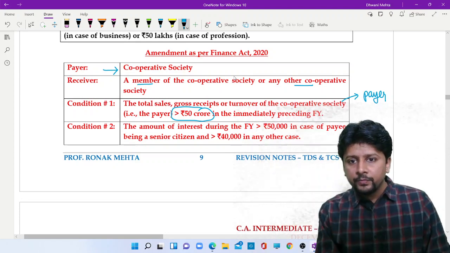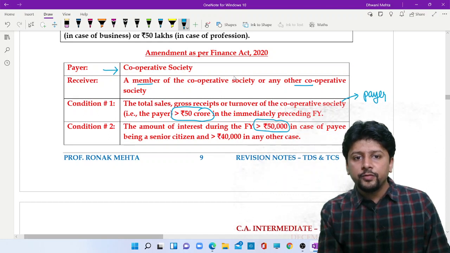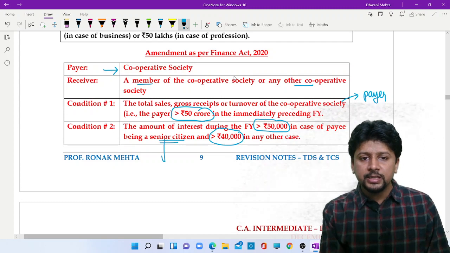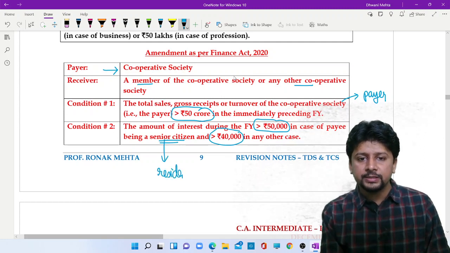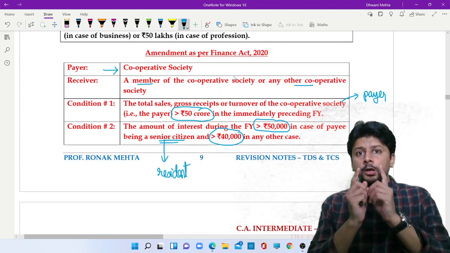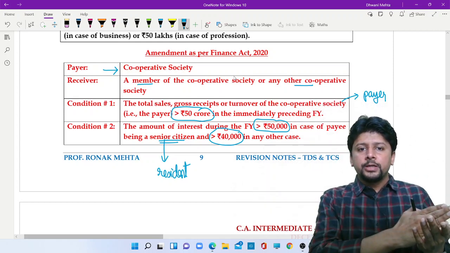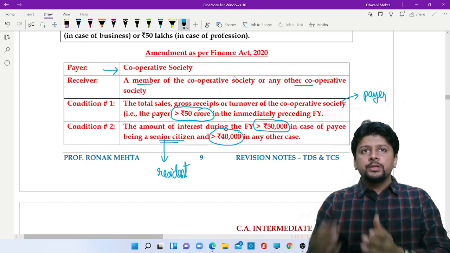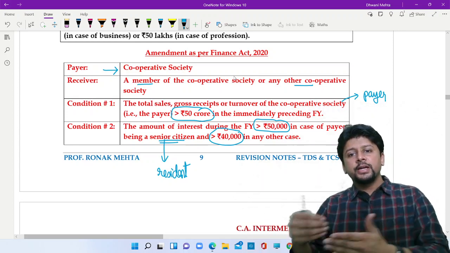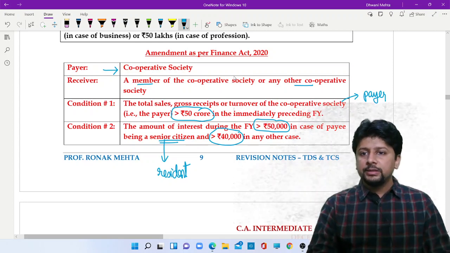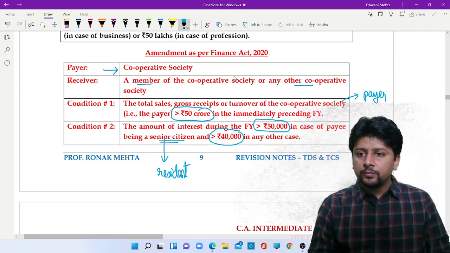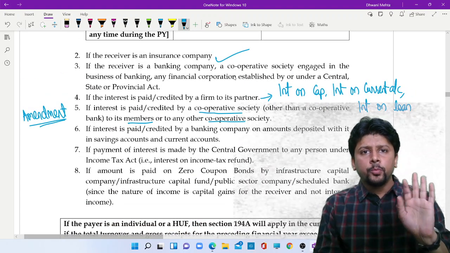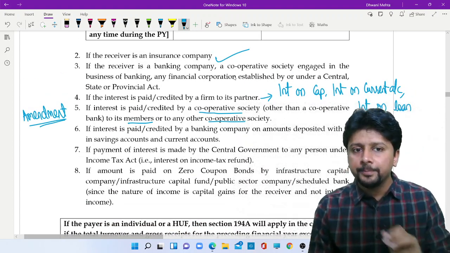And in the current year, if it is paying interest greater than 50,000 to a senior citizen or greater than 40,000 in other case, senior citizen of course will cover resident senior citizen. So last year, the payer cooperative society had a turnover in excess of 50 crores. Current year, the interest amount is greater than 50,000 or greater than 40,000. Then in this case, TDS provisions will apply, which means the exceptions point number 5 still remains valid.